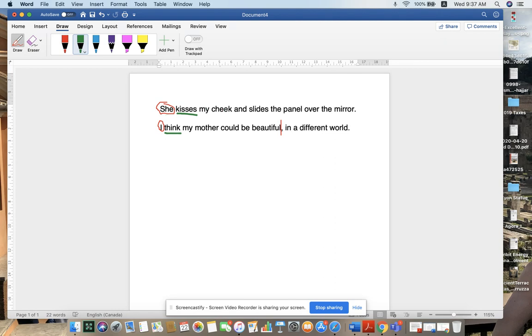Now we can look at our noun cases. So what does she kiss? If you're answering that question, you are discovering the direct object, which in this case is cheek. Whose cheek? It's my cheek. There's our possessive. And then we have and. Remember that and will always join two things together. It can join two separate clauses together. It could also join two nouns together.